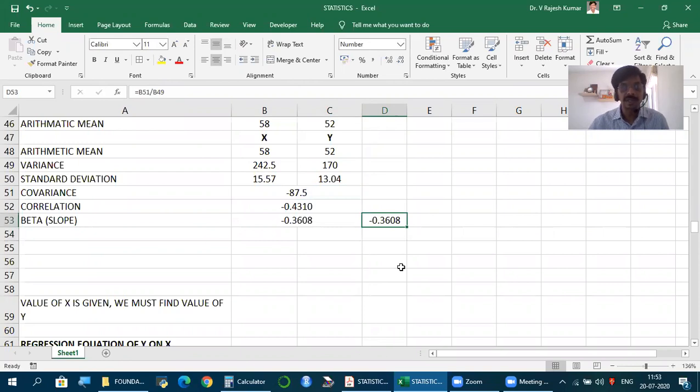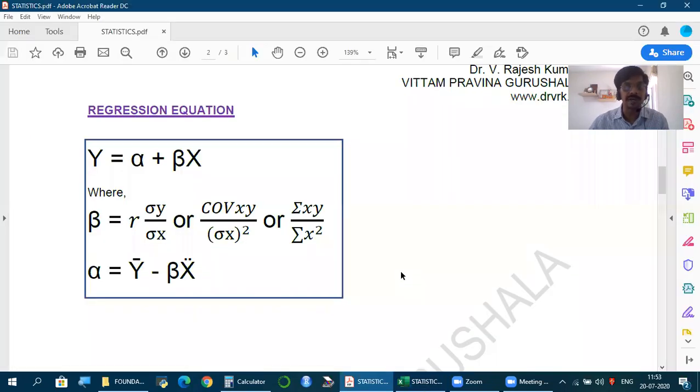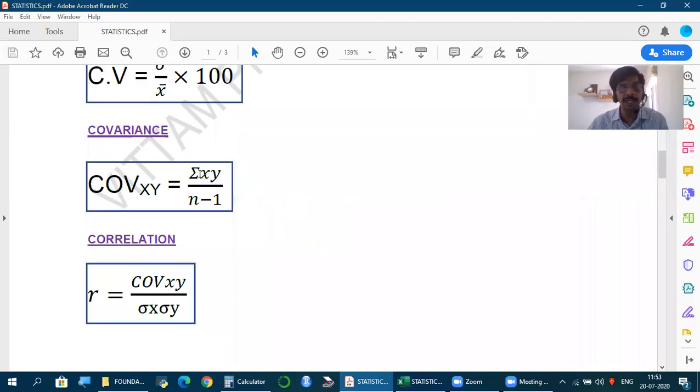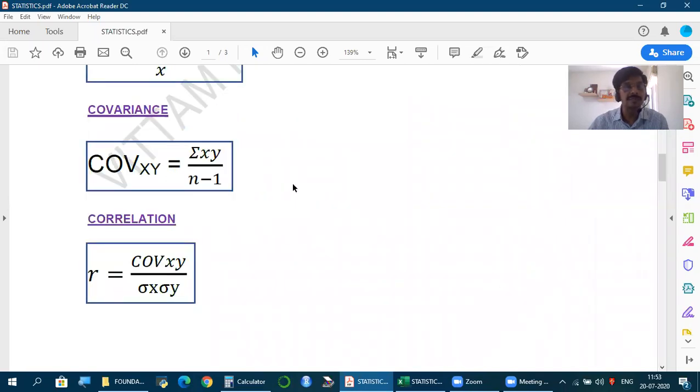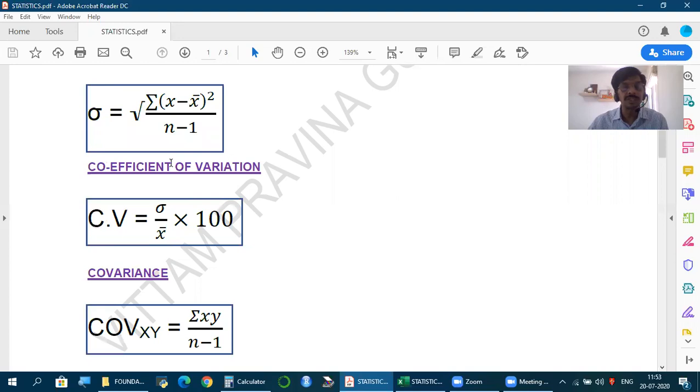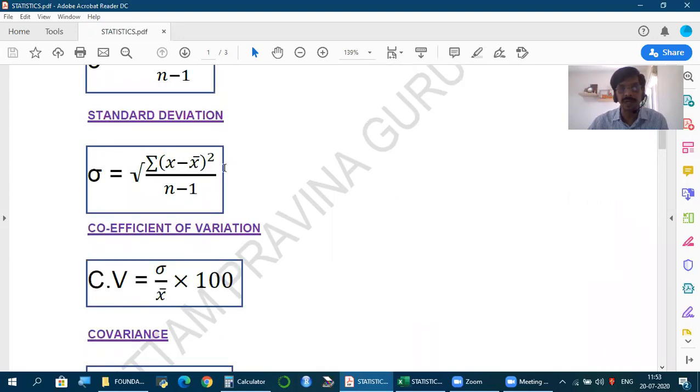But friends, it can be even further simplified. How do we get covariance of x and y? Summation xy by n minus 1. So let's say I take that in the numerator. How do I get variance of x? Summation x minus x bar whole square, that is summation small x square by n minus 1.